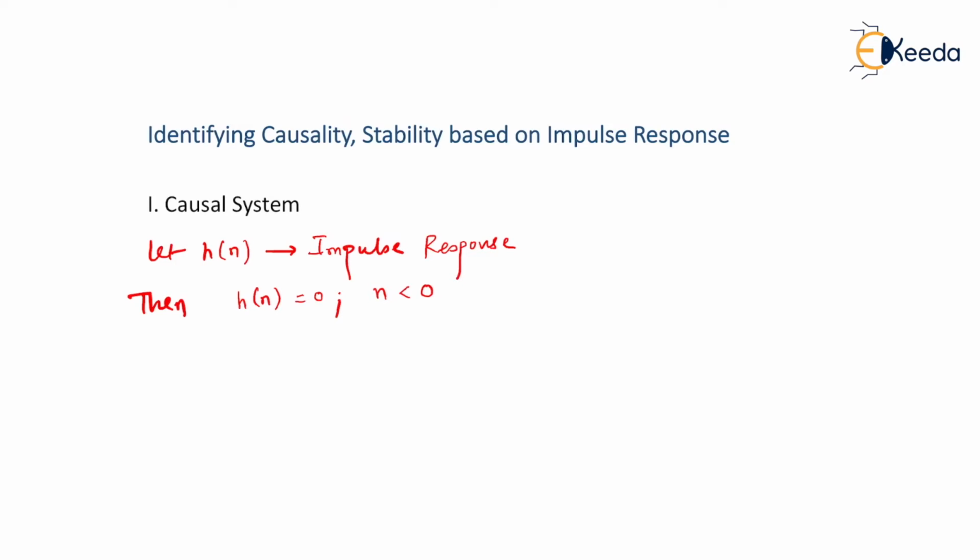So when h of n equals 0 for n less than 0, the resulting system is called a causal system. And if this condition is not satisfied, if h of n is not equal to 0 for n less than 0, then the resulting system is called a non-causal system. So I would just write, else system is non-causal.